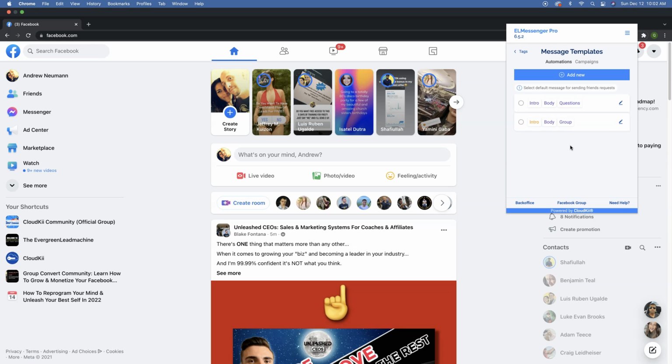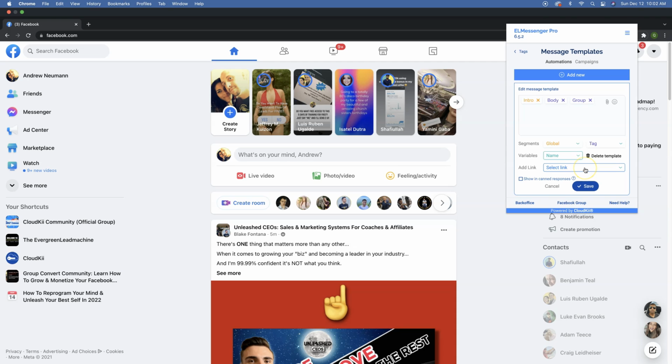So if I'm going to decline a friend request, I'm going to send them over to my group. If I'm going to accept them, I'm going to ask them what made them reach out, just so I can get them engaged. If I'm going to send them over to my group, then I want them to obviously be able to do that. And now also what I've done with the new feature inside of ELMessenger Pro is I have actually included a group link for Facebook.